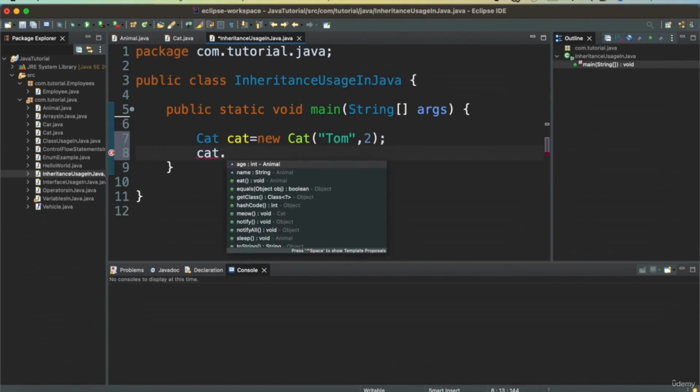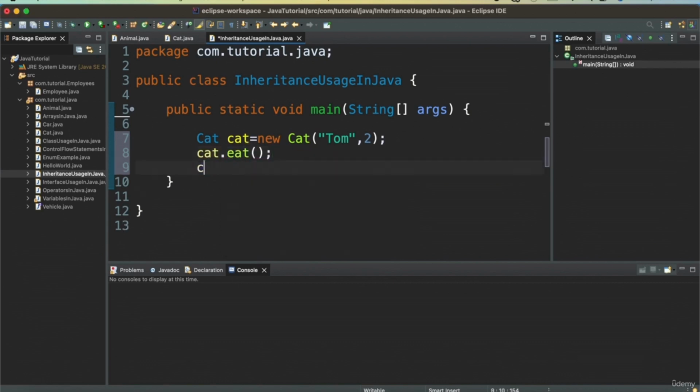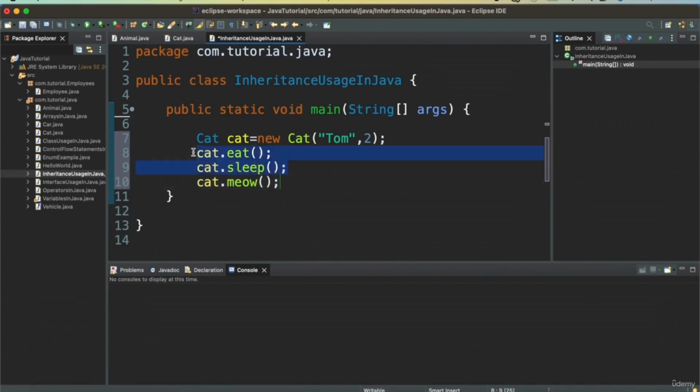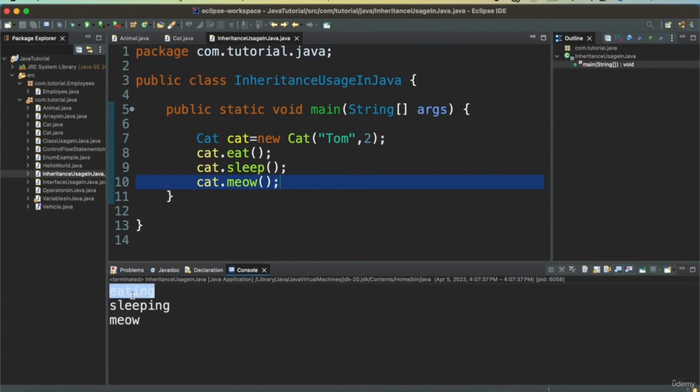So let's call the superclass methods first, which is eat. And then we can call sleep. And then we can call the new method, which is defined only in the subclass. So as you see, since Cat extends Animal class, we are able to call the superclass methods as well as the subclass method. Now let's run this, and we can see the output getting printed from both these classes.